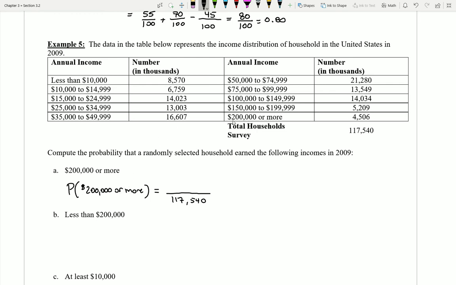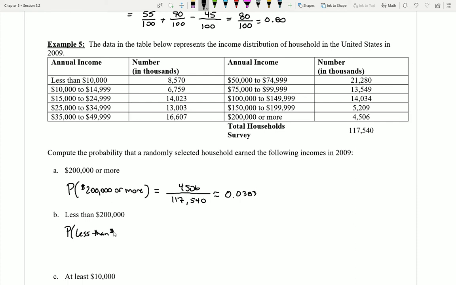Well, that's easy. There's a whole group for that. So there's just 4,506 households that meet that description. If I go to a calculator and write this out, I think I end up with something like 0.0383. Great. Super simple. Not even a complicated question. No fancy formula required. Well, what about if I was to do less than